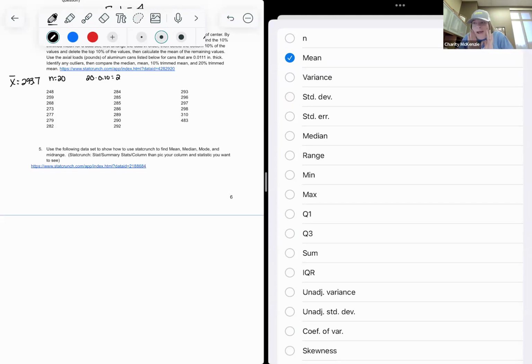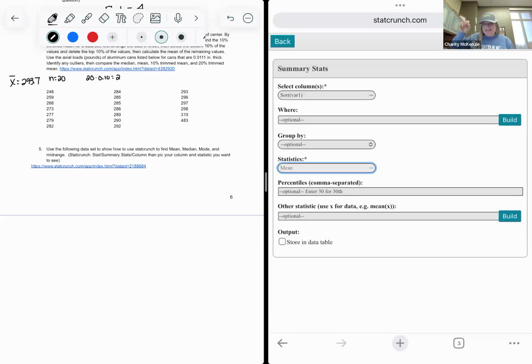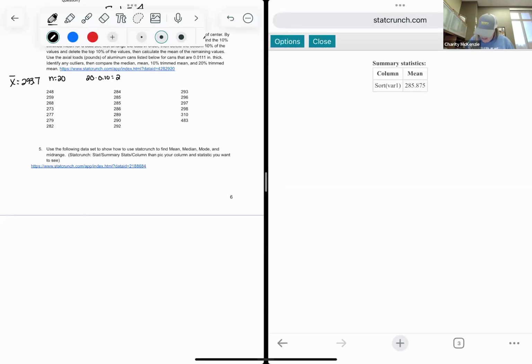It's way clearer on the iPad. It just comes through great. But on the computer, you have to hit control to have more than one or change what it is. You could select them all, however you want to do that. So on the iPad, I kind of have to just slide it off and it'll come through. But there we go. So here's our new trimmed mean.